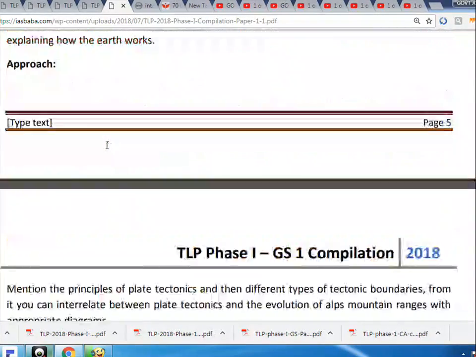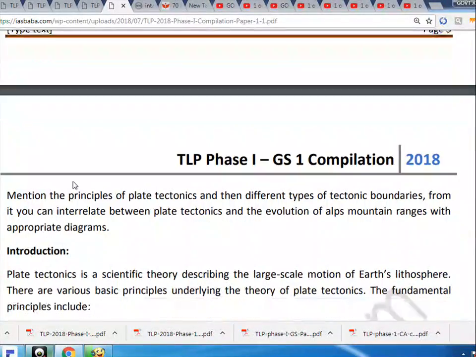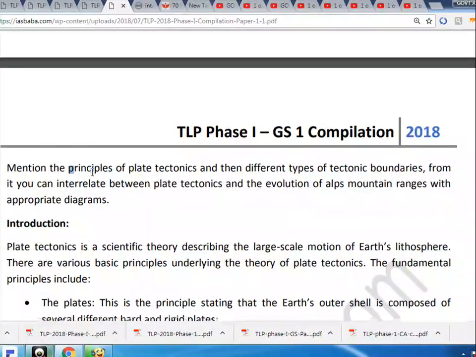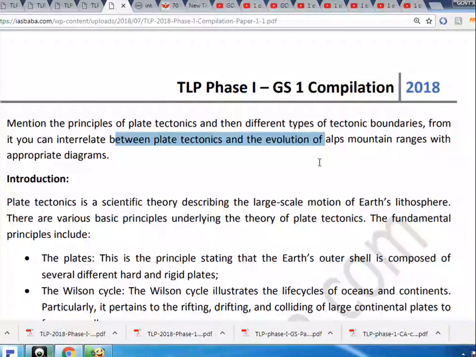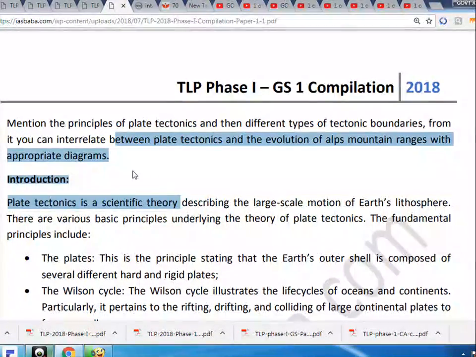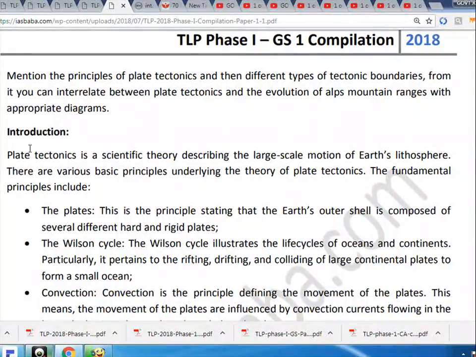Approach: TLP Phase I, GS1 Compilation 2018, Page 6. Mention the principles of plate tectonics and then different types of tectonic boundaries. From it you can interrelate between plate tectonics and the evolution of Alps mountain ranges with appropriate diagrams. Introduction: plate tectonics is a scientific theory describing the large-scale motion of Earth's lithosphere.